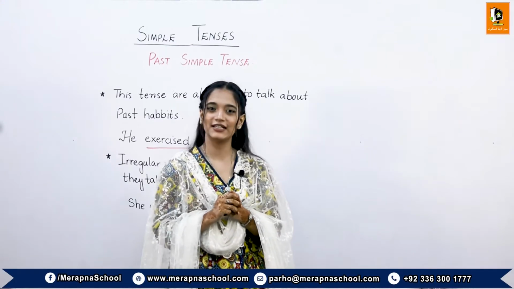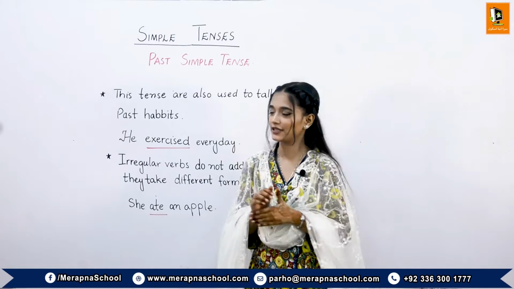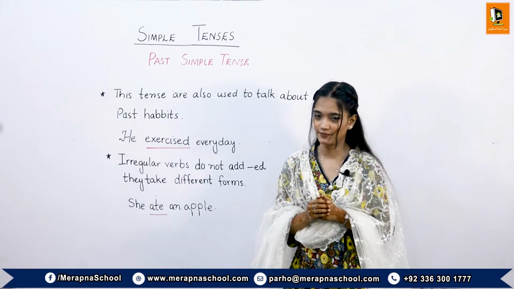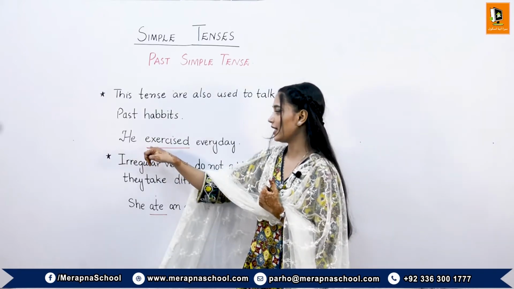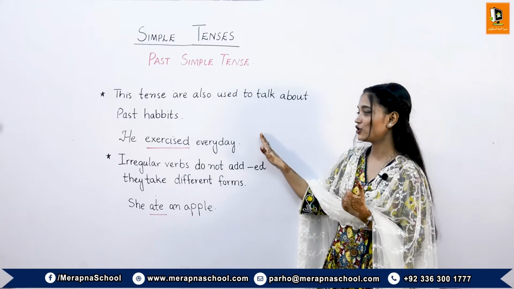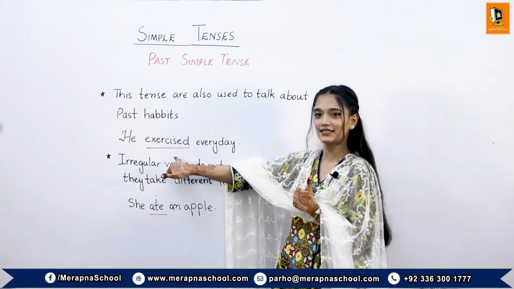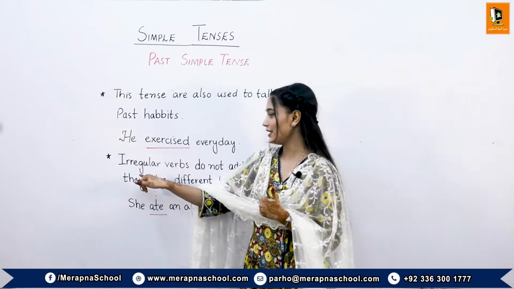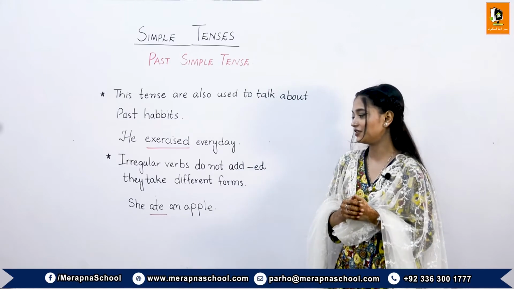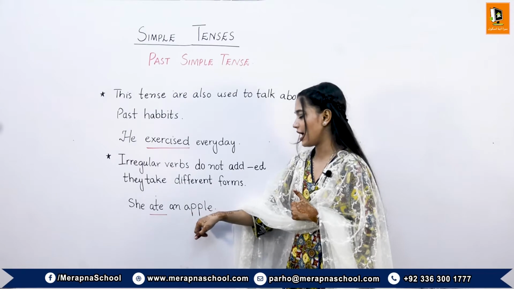Now I am going to tell you when and which type of sentence they indicate. This tense is also used to talk about past habits. Like in this sentence, he exercised every day. In this sentence, it is showing that the past habit of this person is exercising. The second is irregular verbs: they do not add ed, they take different forms. For example, she ate an apple.